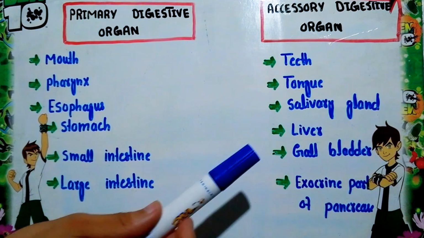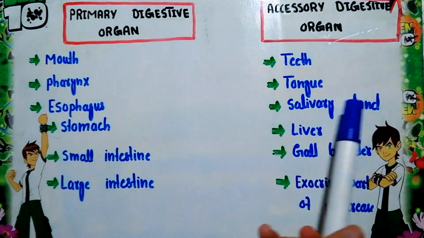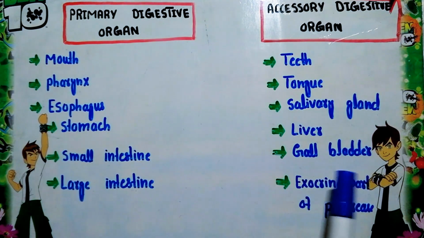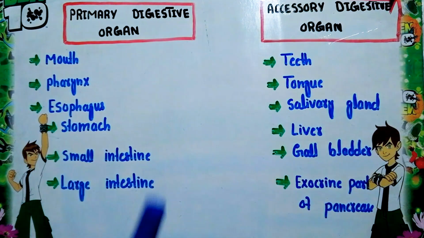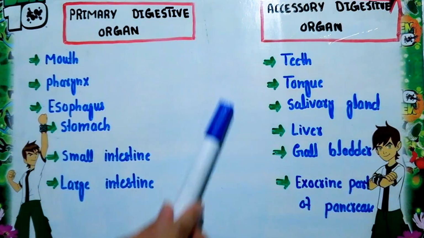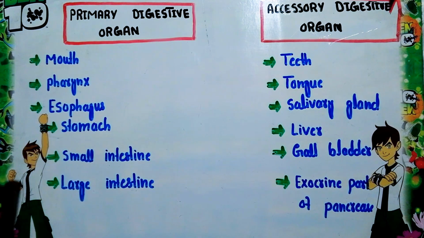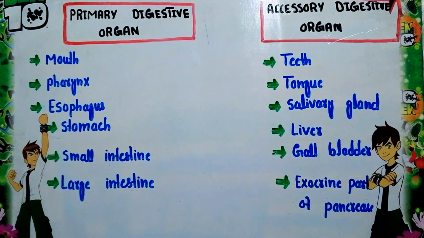The accessory digestive organs contain the teeth, tongue, salivary glands, liver, gallbladder, and the exocrine part of the pancreas. These accessory digestive organs mainly help the primary digestive organs in the process of digestion. So this is about the GI tract.